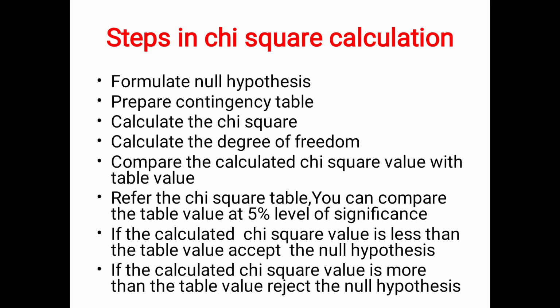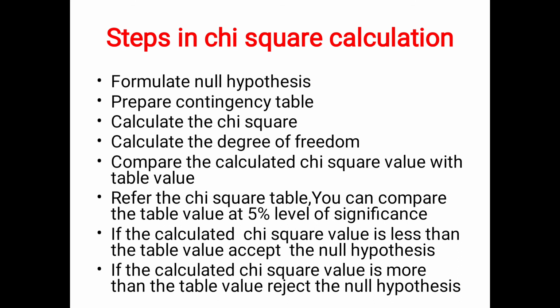Next steps in chi-square calculation. So first and foremost thing, you have to formulate a null hypothesis. Then only you have to go for testing of null hypothesis. So first formulate a null hypothesis. Prepare a contingency table that is based on rows and columns. If you have 2 rows and 3 columns, the contingency table is 2 into 3. If you have 3 rows and 3 columns, the contingency table is 3 into 3.